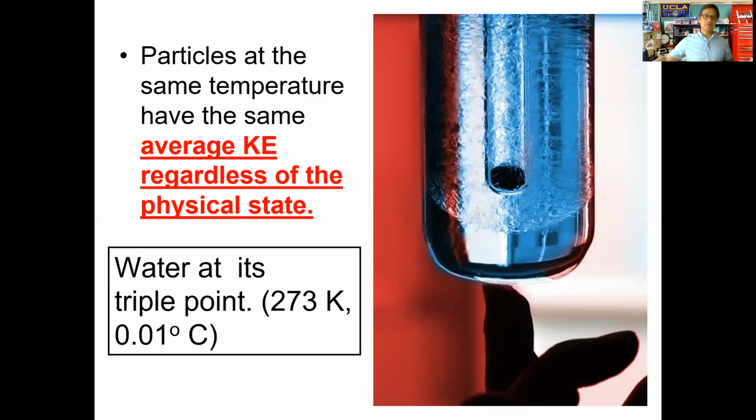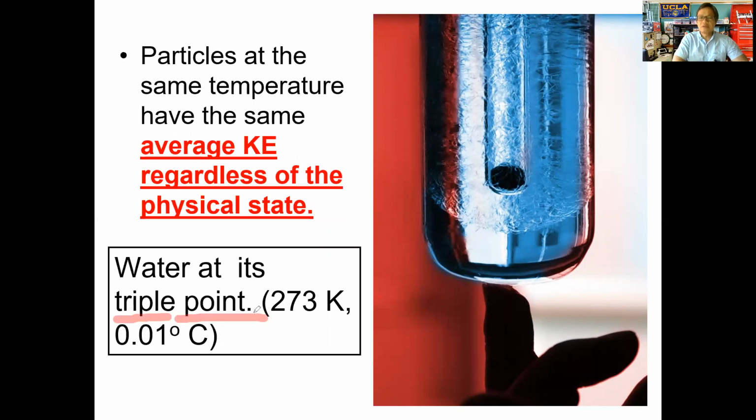Okay. So here we're focusing on the average kinetic energy of a gas and its temperature. But I went further and pointed out that the average kinetic energy of a sample of a substance will be the same regardless of what state it's in. The average kinetic energy at a given temperature will always be the same regardless of the physical state. And so we talked about what was called the triple point yesterday, and we'll talk more about triple points towards the end of this chapter, when we talk about phase diagrams.